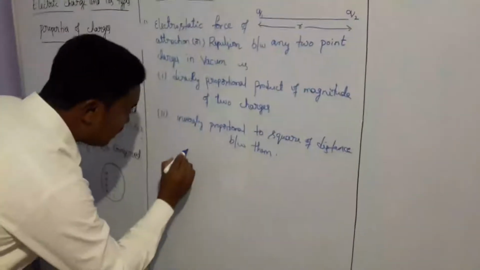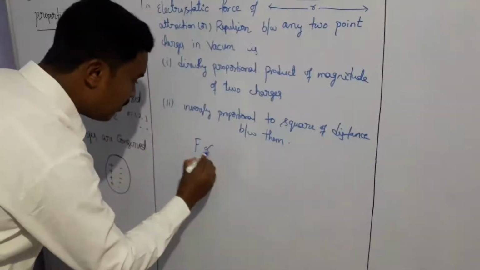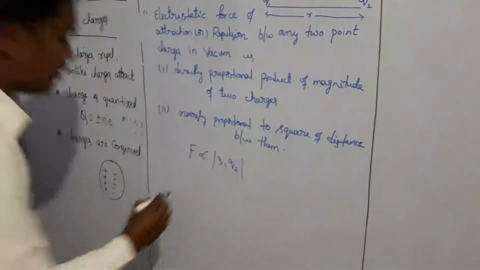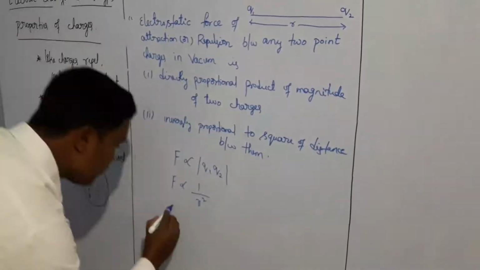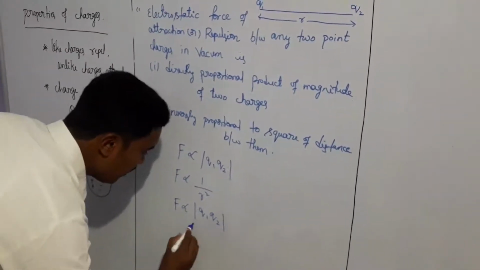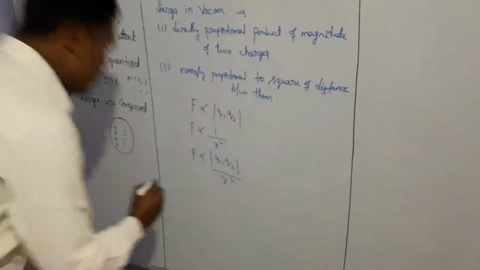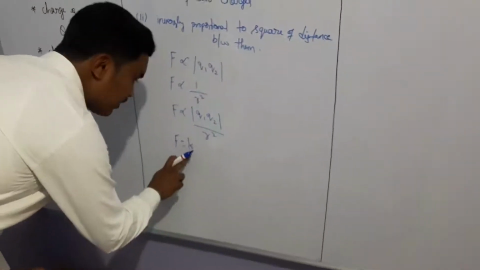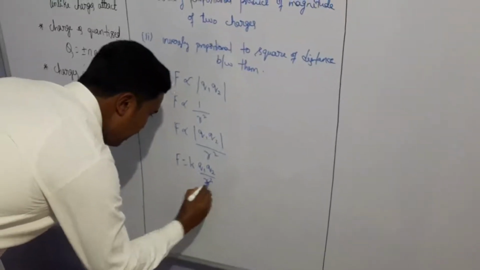In the algebraic formula, if F is the electrostatic force of attraction or repulsion, then it will be directly proportional to the magnitude of the product of the two charges and inversely proportional to the square of the distance between them. Then we can say it will be Q1 Q2 by R square. If you remove the proportionality, you have to substitute a constant. I will take that constant as the proportionality constant K. That will be K Q1 Q2 by R square.